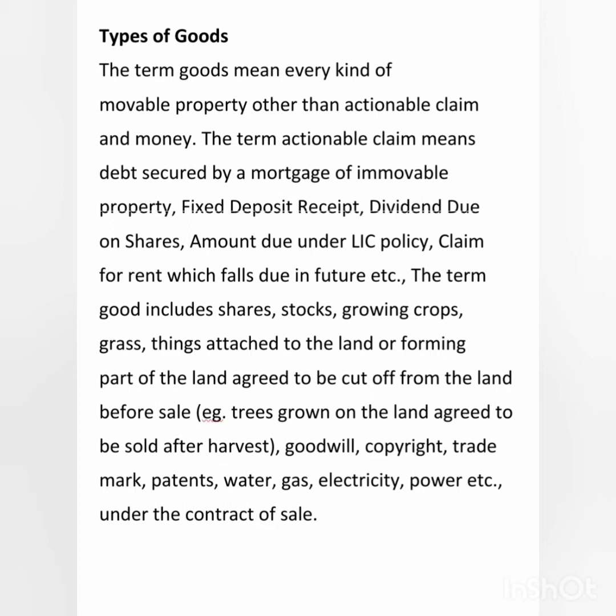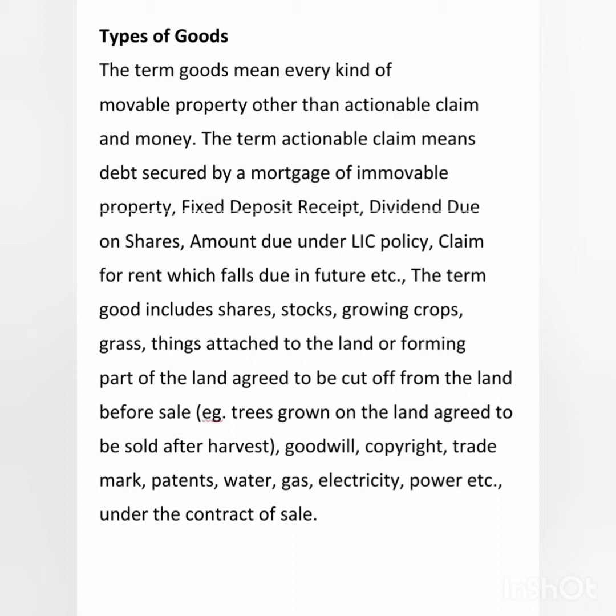So the term goods includes what? Includes shares, stocks, growing crops, grass, things attached to the land or forming part of the land agreed to be cut off from the land before sale. Examples of goods are trees grown on land agreed to be sold after harvesting.